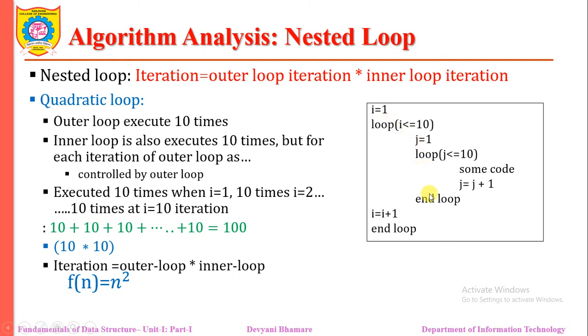That means the inner for loop is completely executed 10 times each time. So if you identify the calculations, we are getting 100 times based on the values of 1 to 10. That's why we are saying the outer for loop will be executed 10 times and the inner for loop will be executed 100 times in total, right? That's why we are getting the result n square. So in this case, the algorithm requires n square time.